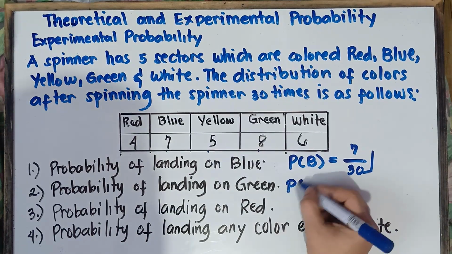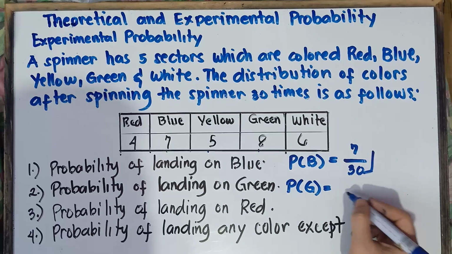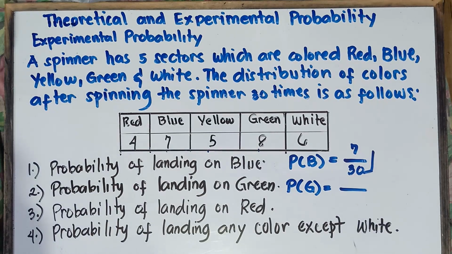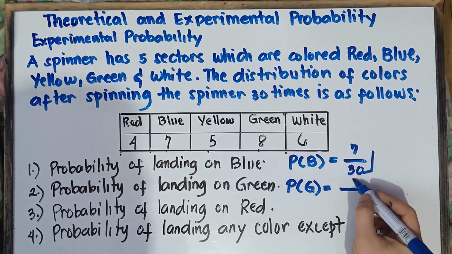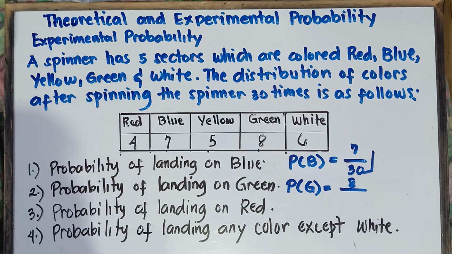Alright, so example number 2, probability of landing green. Probability of landing green is equal to number of times the event occurs. So for green, it appears 8 times. So 8 over total number of trials, that would be 30. Can we reduce? Yup, we can reduce. By what number, class? That's correct.